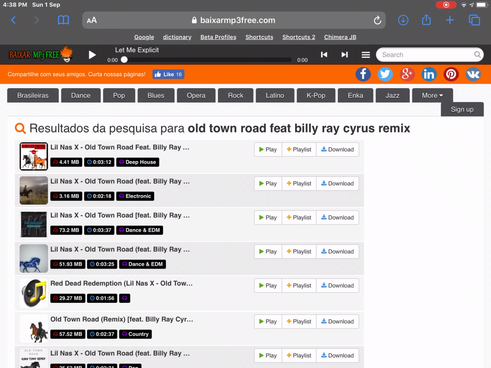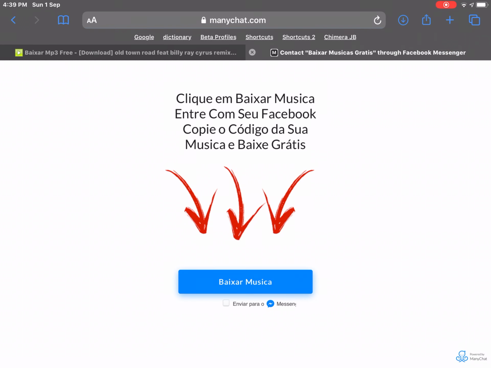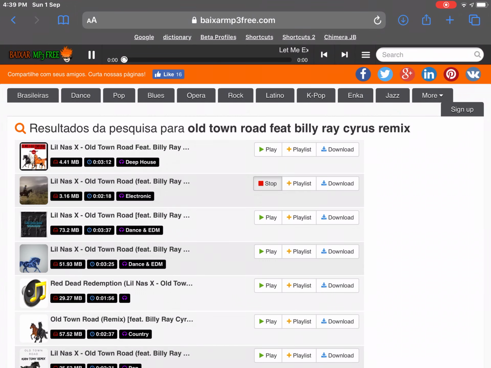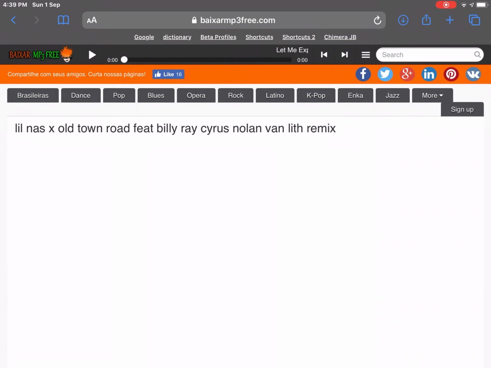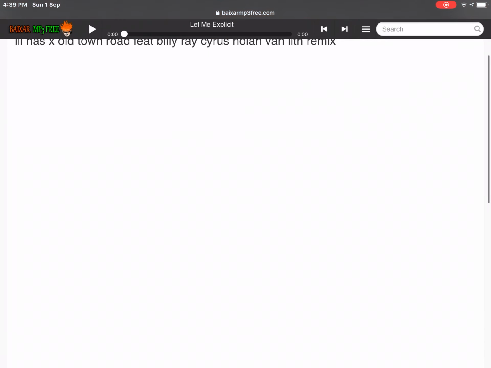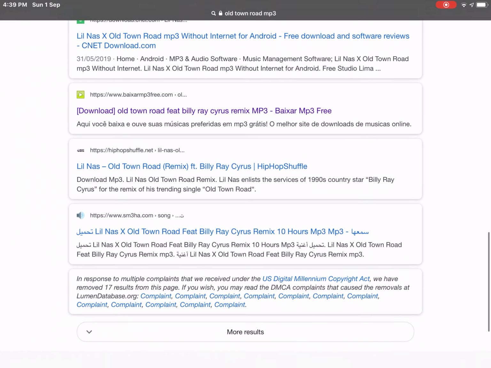So Lil Nas X, Old Town Road, Billy Ray. I'll try this one. Okay, I'll just download it. Okay, this is taking a while.